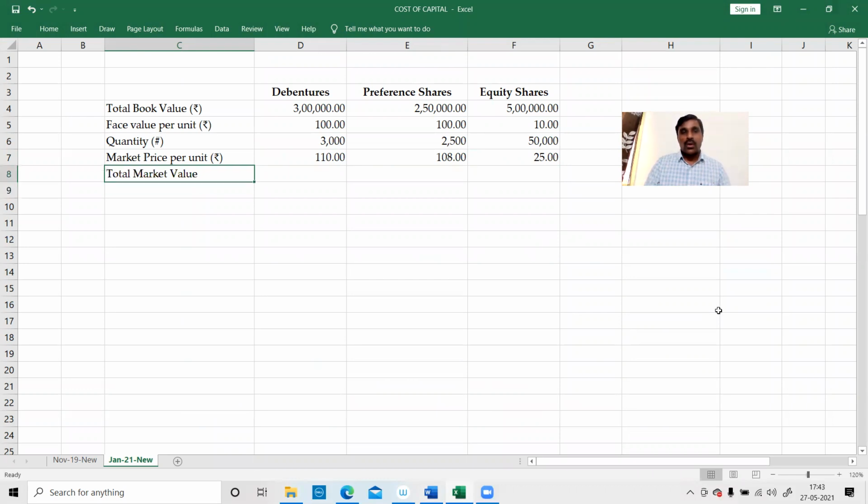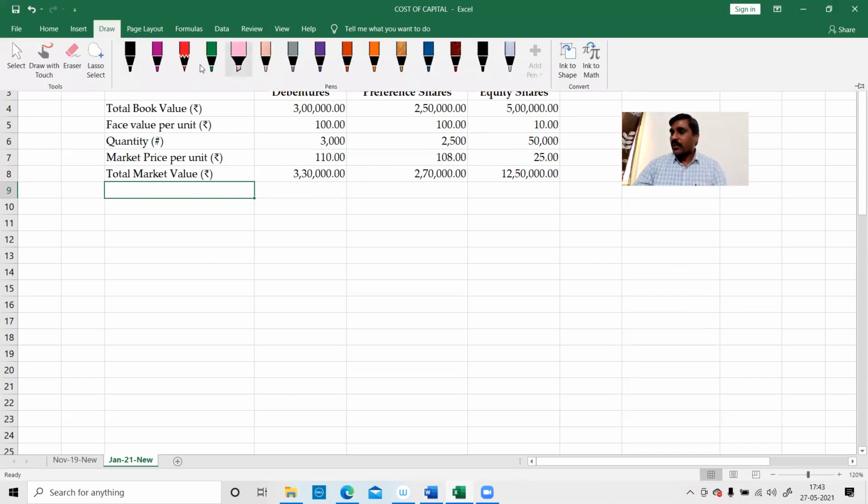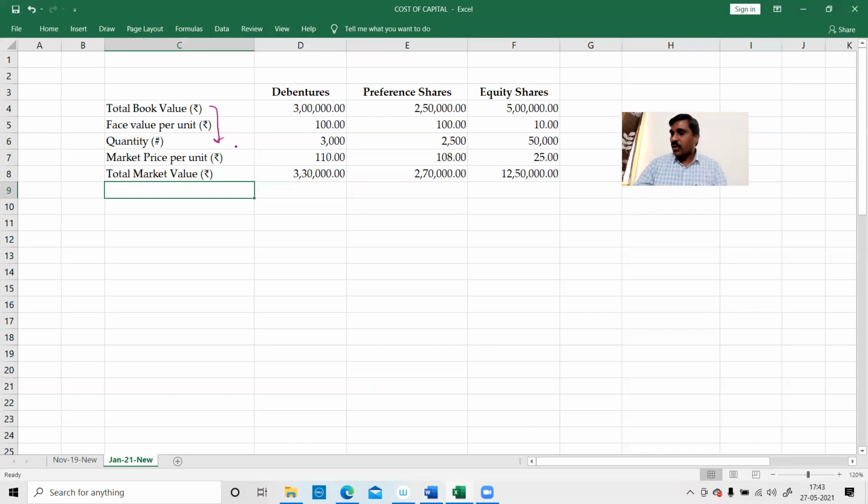How will you get the total market value? Quantity into market price per unit. We'll get 3,30,000. Similarly, we get the total market value for the others. How did I get market value, sir? Quantity into market price per unit. So first take out the book value and convert the rupees into quantity, then convert the quantity into rupees. You understand, ma'am? First I converted rupees into quantity, and thereafter I converted quantities into rupees.